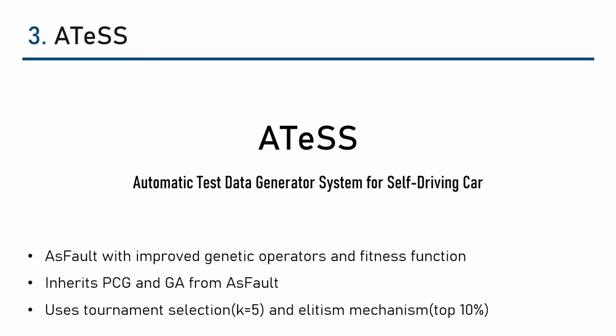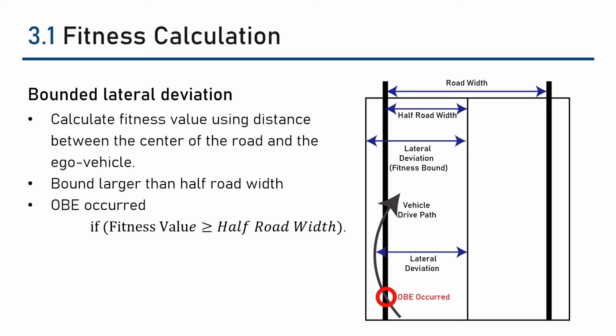The proposed ATEST, Automatic Test Data Generator System for Self-Driving Car, automatically generates test data maps for self-driving cars using GA. Our system inherits PCG and GA from SFERT with proposed improved genetic operators and fitness function. Within GA, we use a strategy of tournament selection and an elitism mechanism. As a fitness function, we use bounded lateral deviation. The fitness value is calculated as the distance between the center of the road and the ego vehicle. This lateral deviation is bounded by the maximum half road width and counted as an OBE if the fitness value exceeds the half road width.